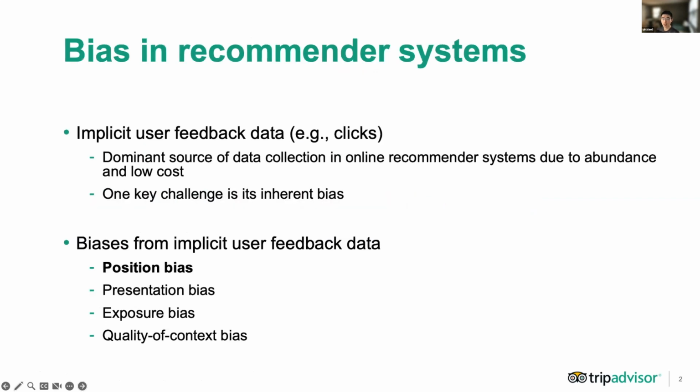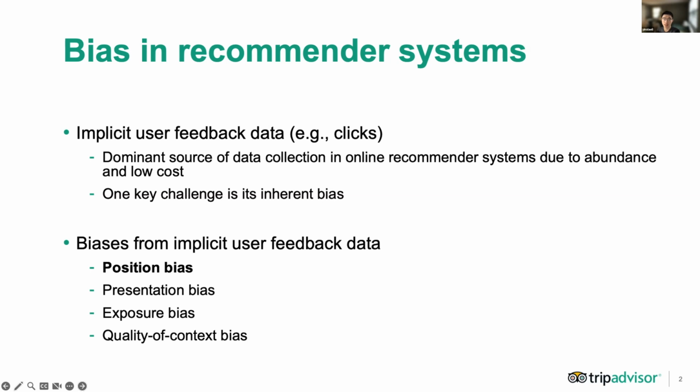Nowadays, recommender systems rely on a lot of data to train machine learning models to rank results for a given query, and implicit user feedback data have become the dominant source of data collection due to its abundance and the low cost, especially for major internet companies. However, one key challenge of using implicit user feedback data is its inherent bias.